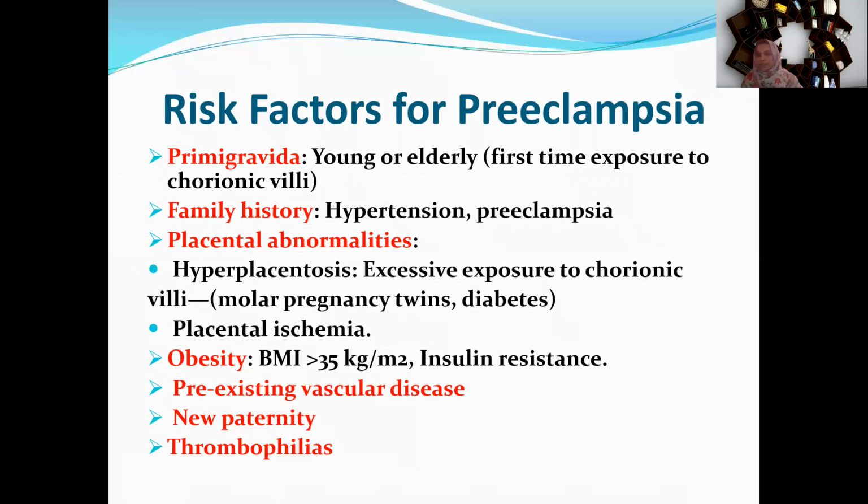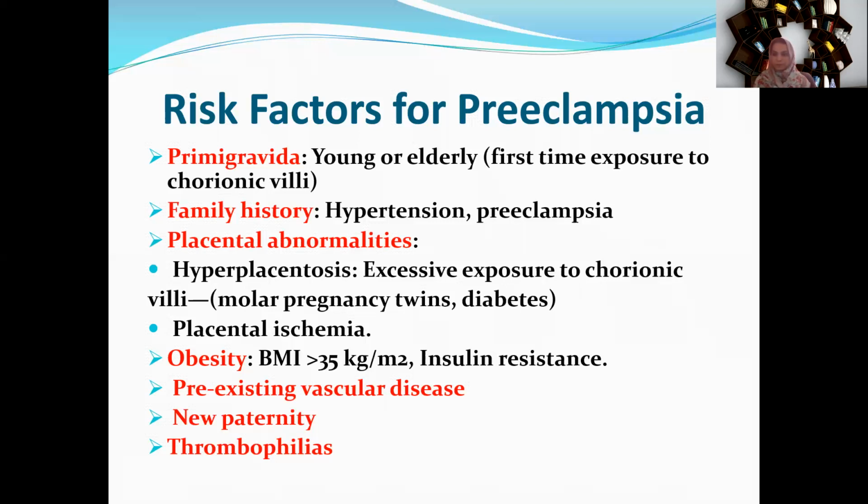Then pre-existing vascular disease, meaning the patient already has some vascular disease, so she may be prone to this. And explanation-wise, you may go a lot, and later on we will come across these terminologies again. New paternity, where the female has a second marriage and her body is exposed to a new sort of gene for this current pregnancy. So with new paternity, she may be at high risk for preeclampsia.